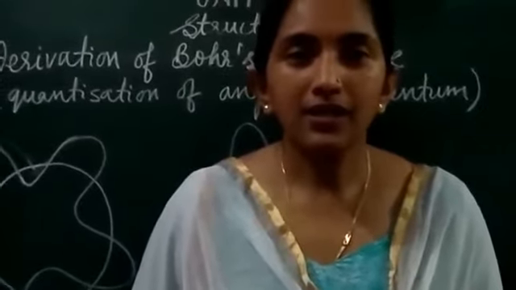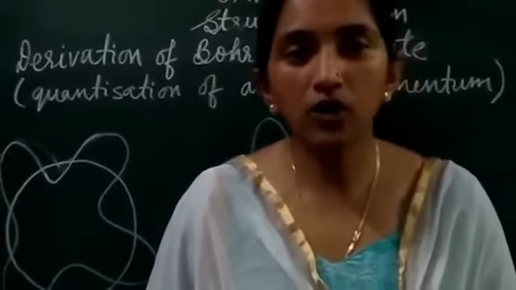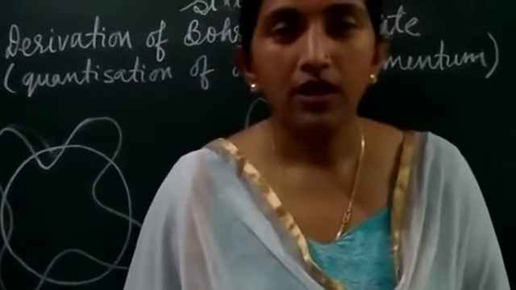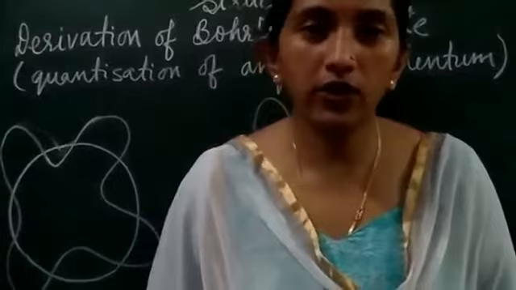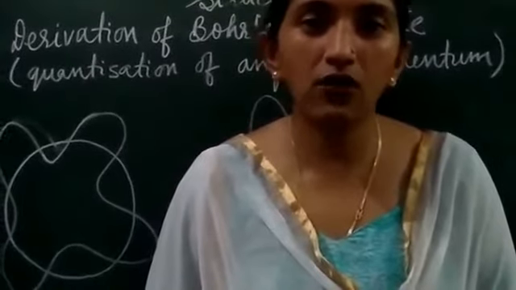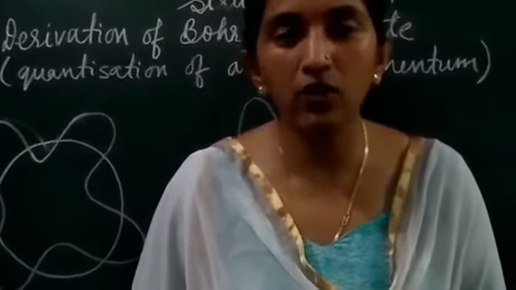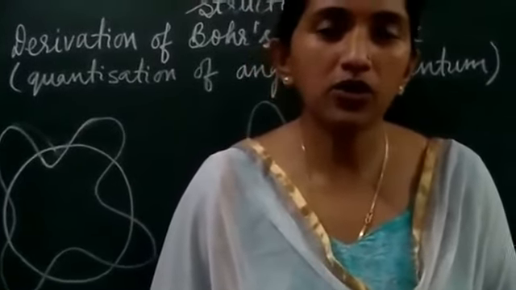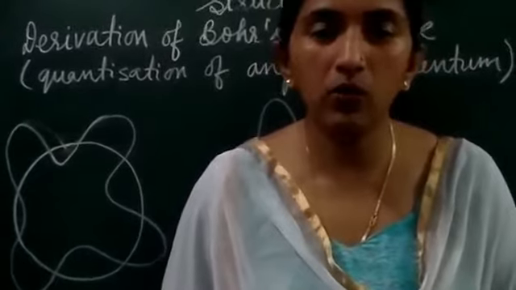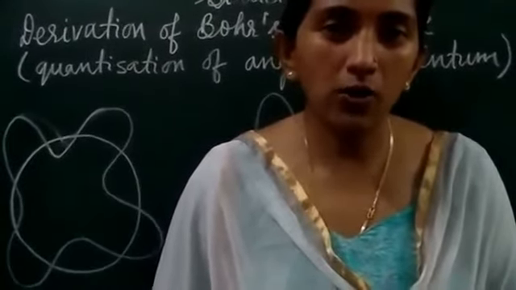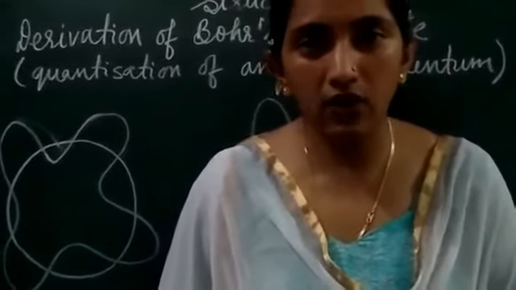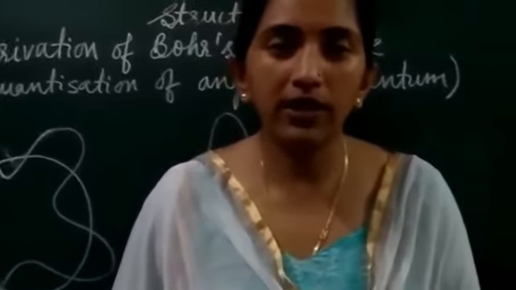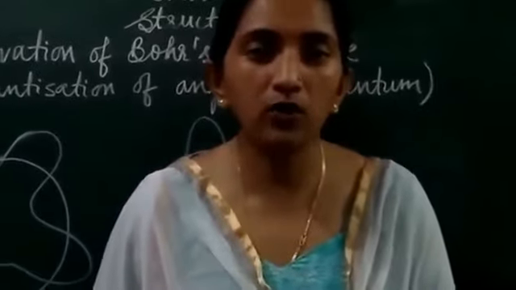Students, now next is the derivation of Bohr's postulate through the de Broglie equation. Which postulate are we talking about? That is the quantization of the angular momentum of an electron when it is moving in a particular orbit. We know that one of the postulates of Bohr's model was that only those orbits will be permissible for an electron in which its angular momentum will be an integral multiple of h upon 2 pi.